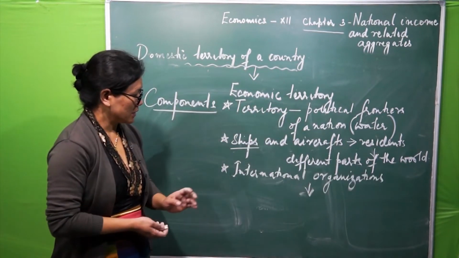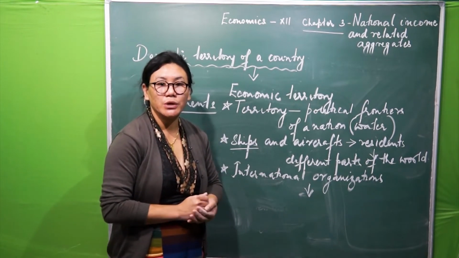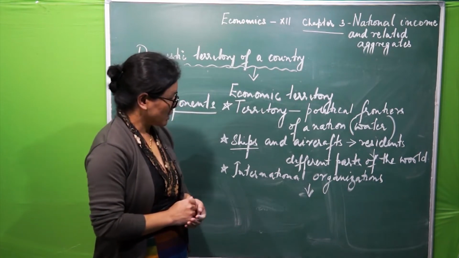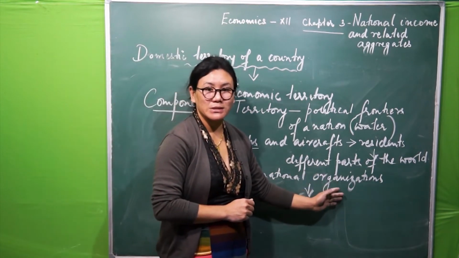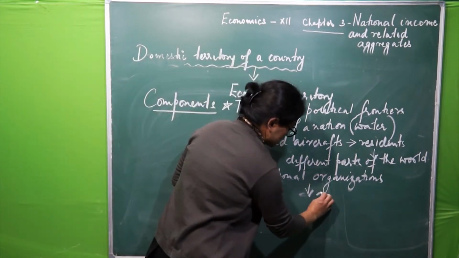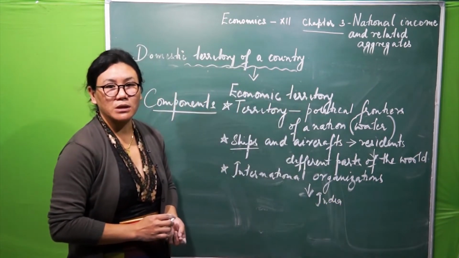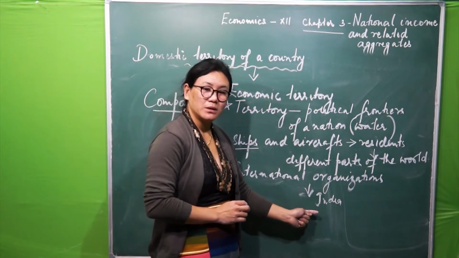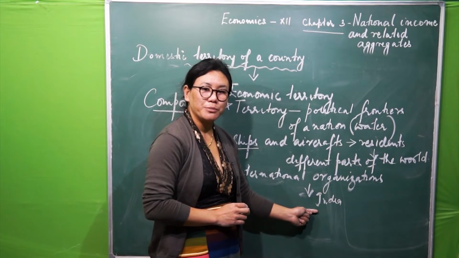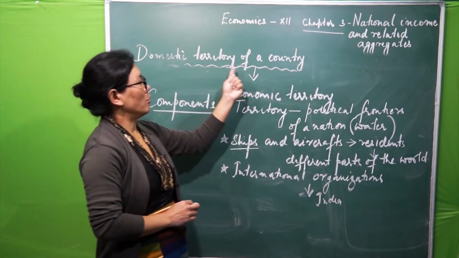Third one is regarding international organization. WHO, UNO are examples of international organization. If such international organizations are located in, say for example, India, within the geographical boundaries of this country, then it will not be the part of the domestic territory of India.